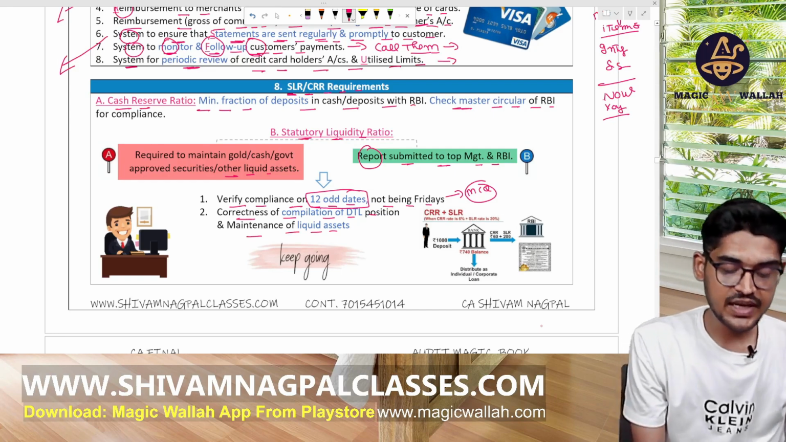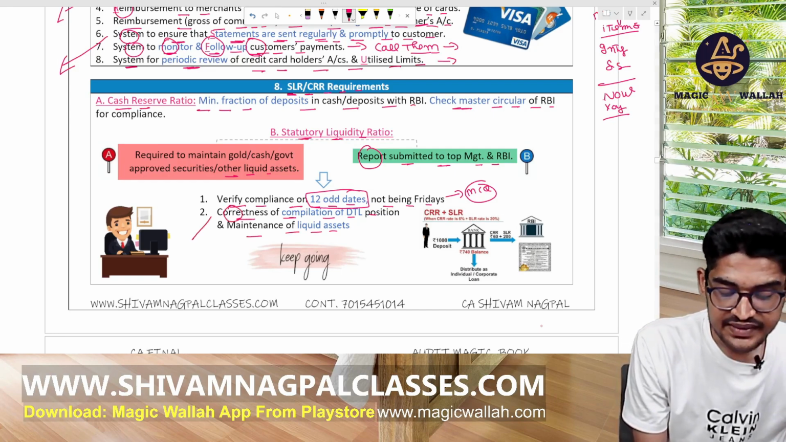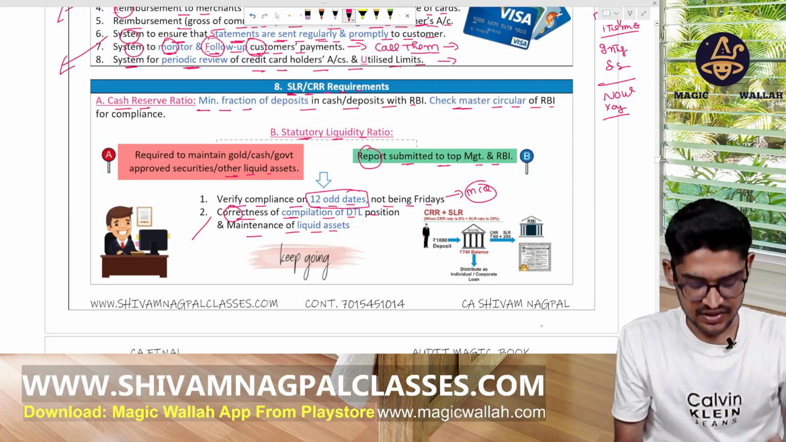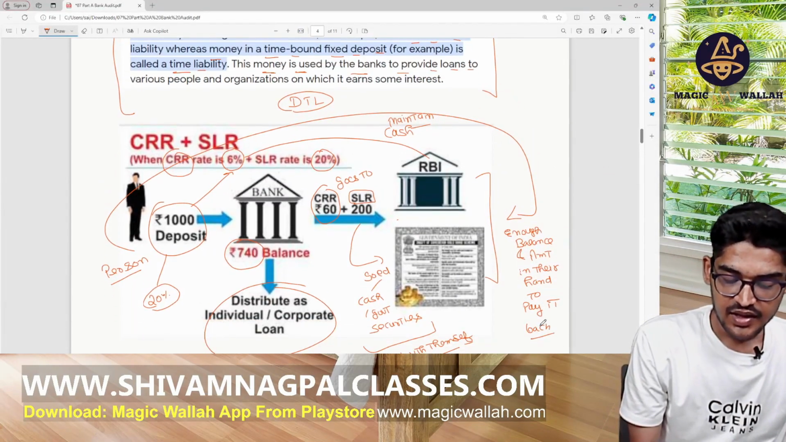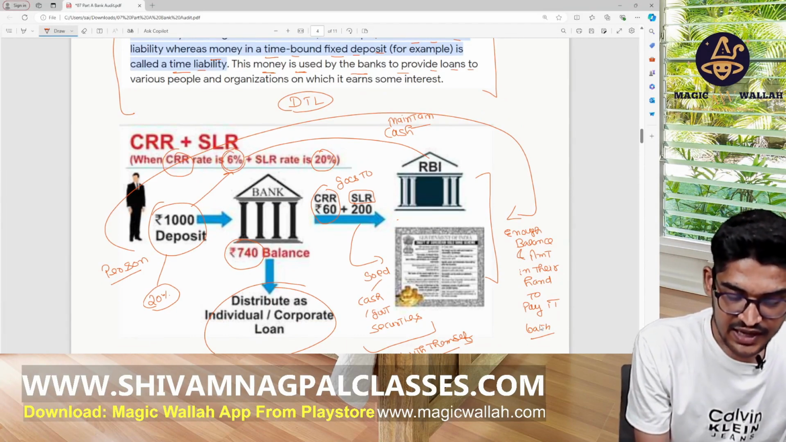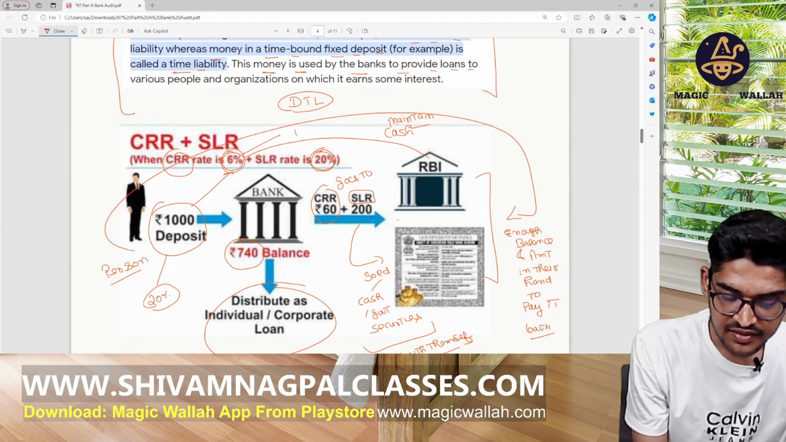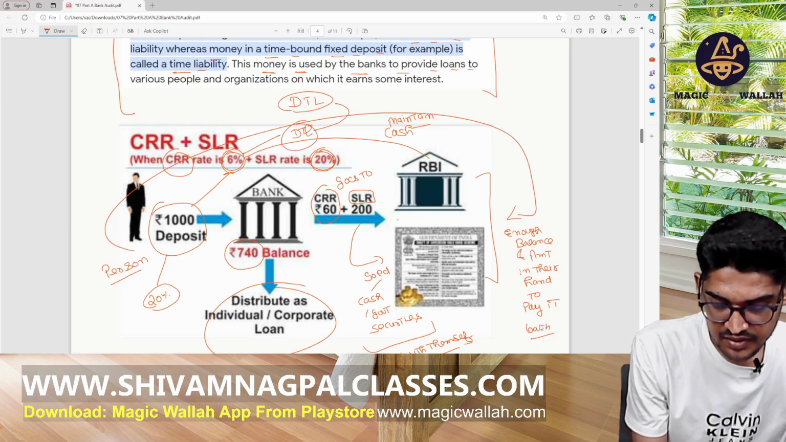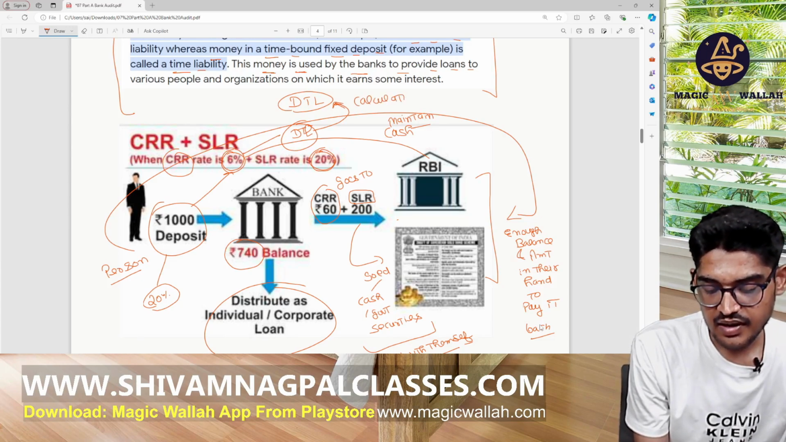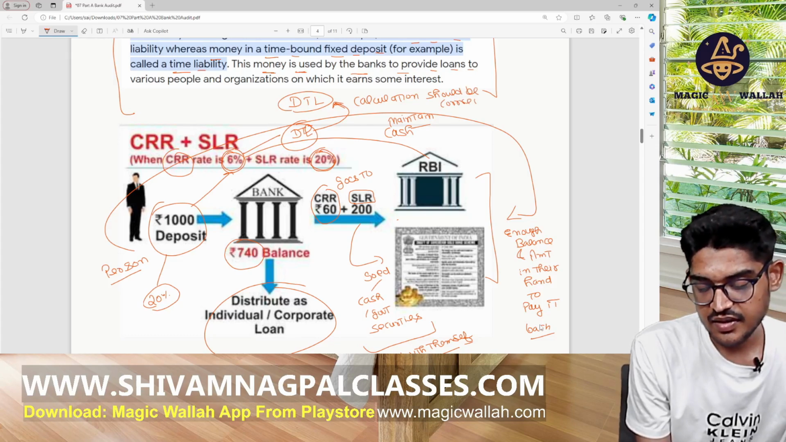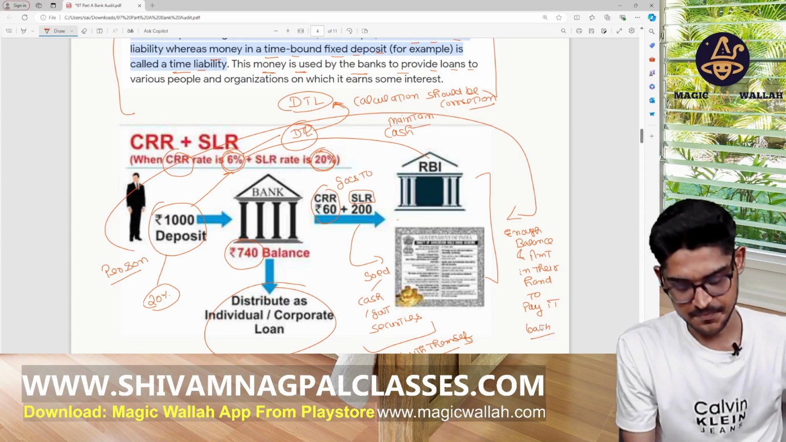Okay, they have to check the correctness of the DTL, meaning demand and time liability, because we have to take the percentage of the DTL. This 6% and 20% should be taken of the DTL. So DTL calculation should be correct. Otherwise, the ratio will be wrong here.